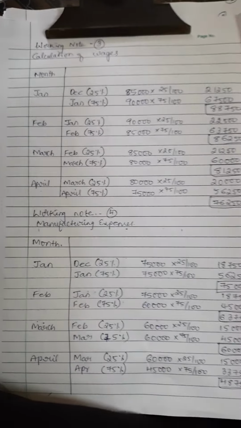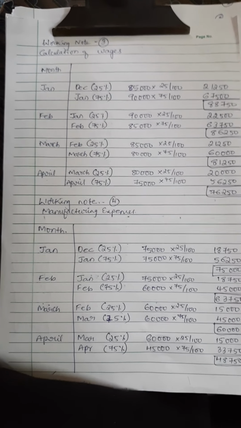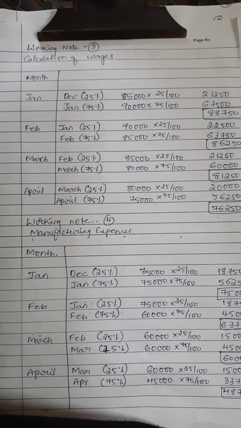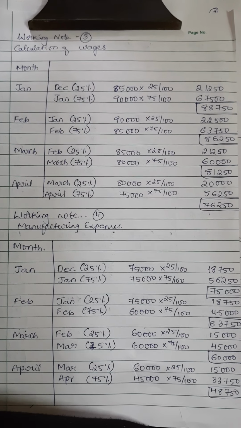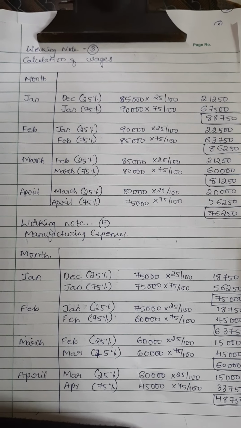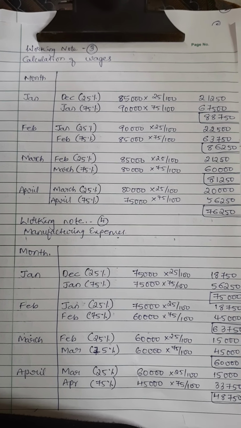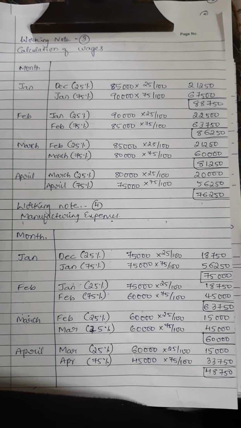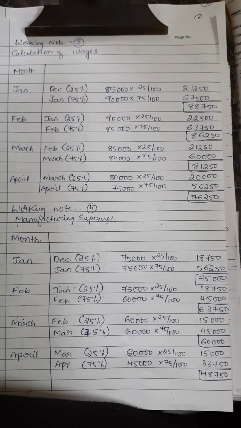And then let's move on to working note 3, which is on calculation of wages. In the question, wages adjustment says 25% of wages and manufacturing expenses are paid in the following month. When I say following month, it will be 1 month backward, 1 month due.